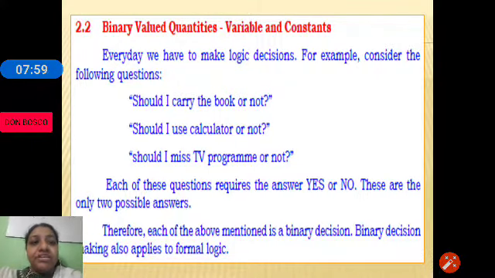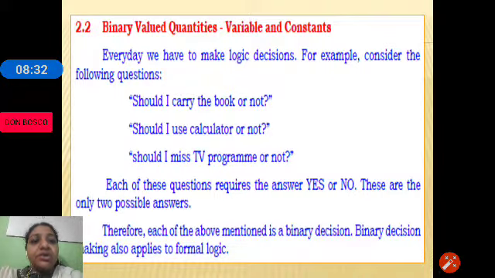Should I miss a TV program or not? Which you generally don't want to do. The answer is yes or no. There are only 2 possible answers here, yes or no. So if a statement's answer has 2 possible answers, yes or no, such a decision is called a binary decision.